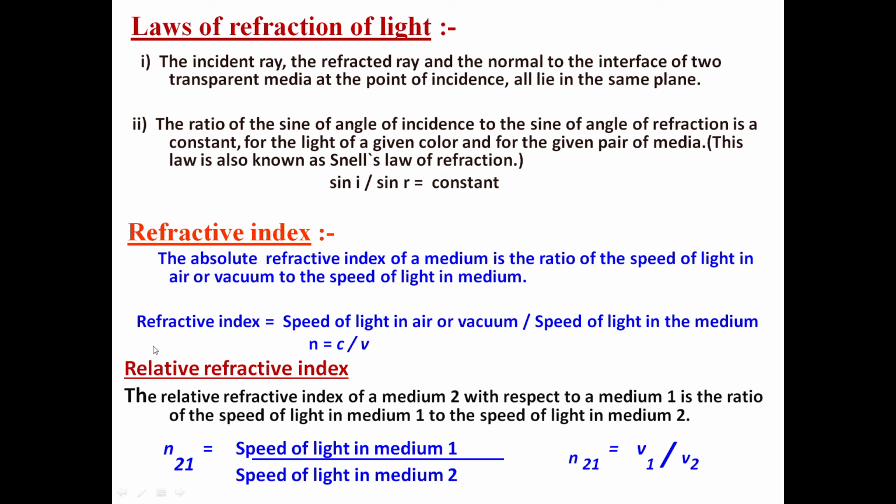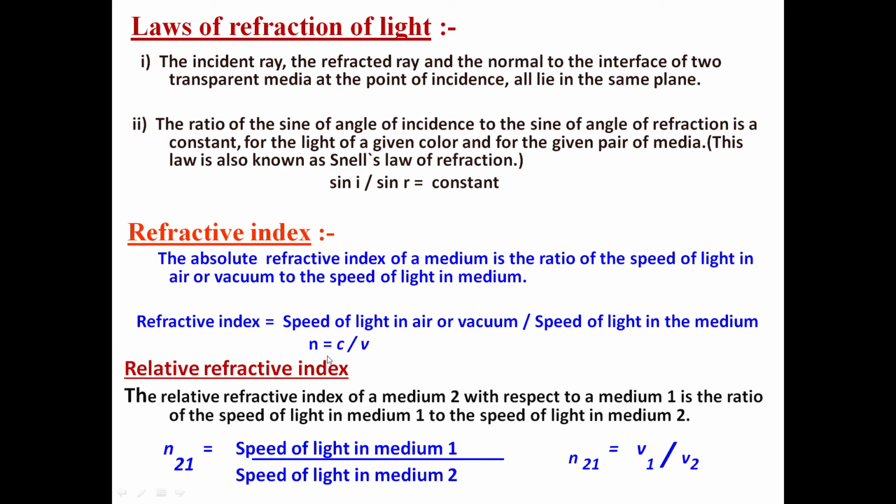For example, refractive index of glass is equal to speed of light in air or vacuum divided by speed of light in glass. If we talk about refractive index of water, then this will be speed of light in vacuum divided by speed of light in water. So, this is how we can remember it.